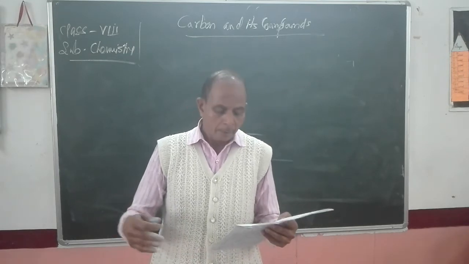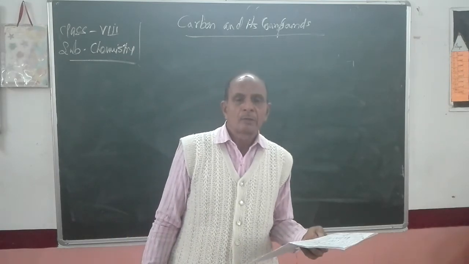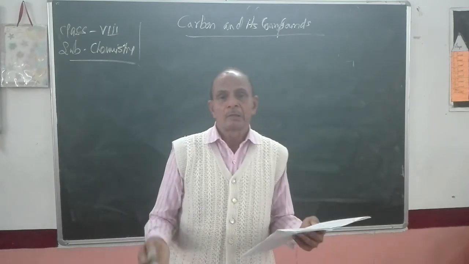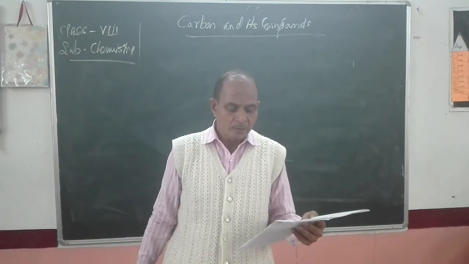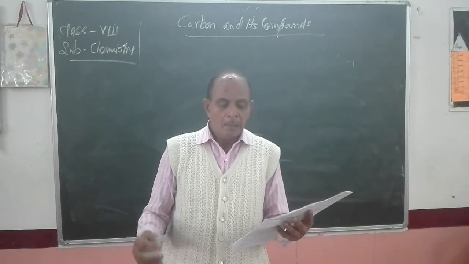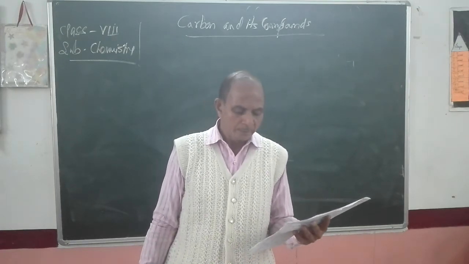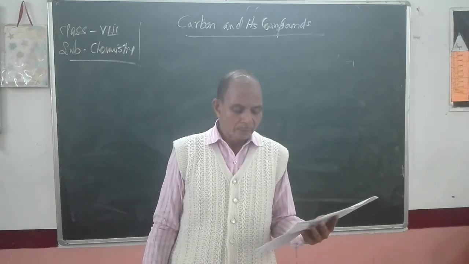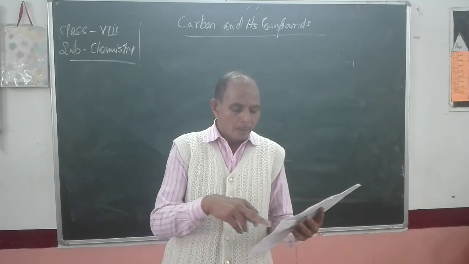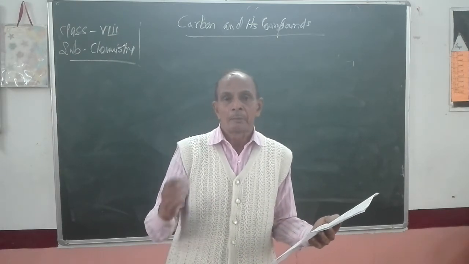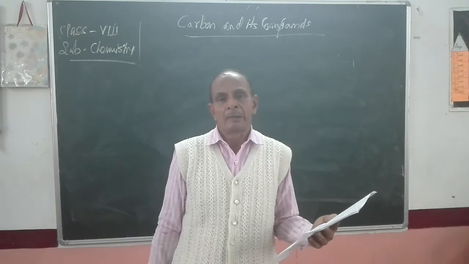On the other hand, in combined state, it occurs in the form of hydrocarbons, carbohydrates, vitamins, proteins, marble, limestone, carbonates, dissolved carbon dioxide, and atmospheric carbon dioxide. All these are the compounds in which carbon occurs in combined state.